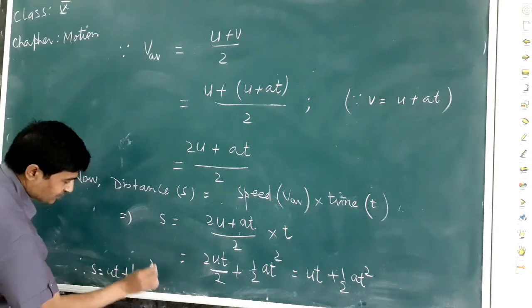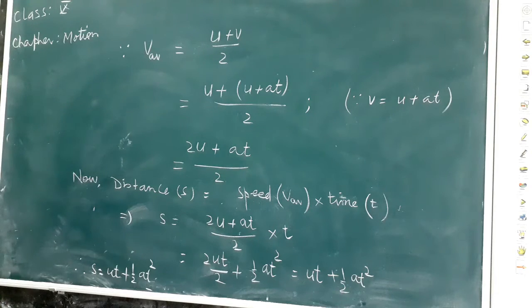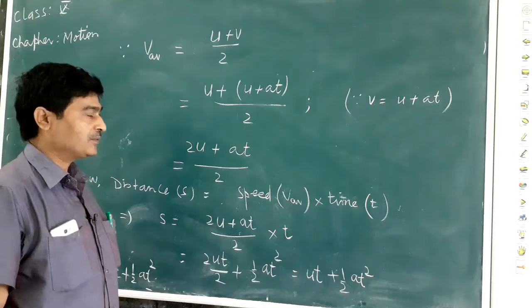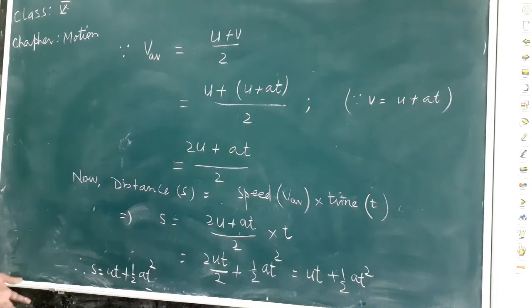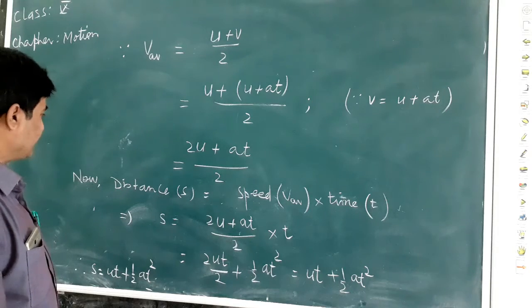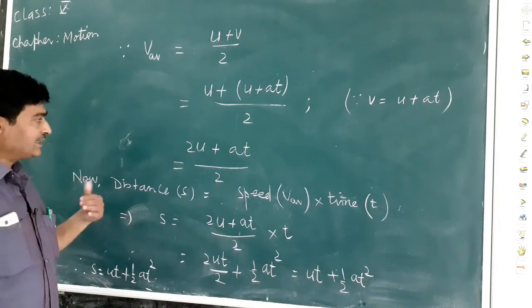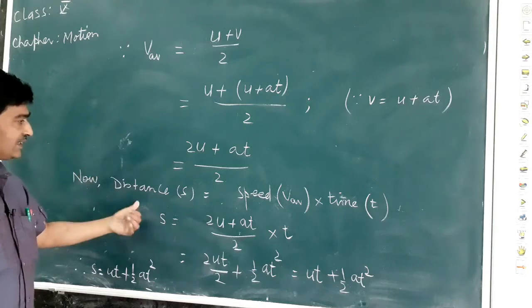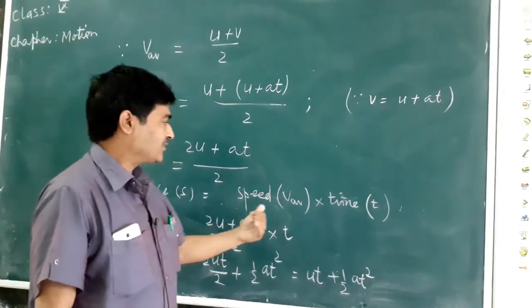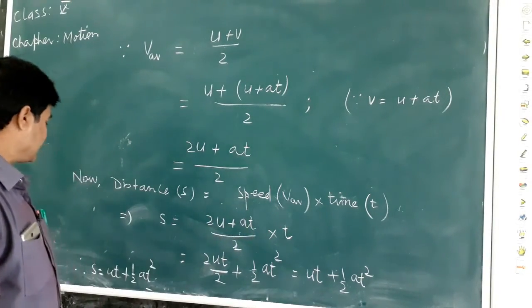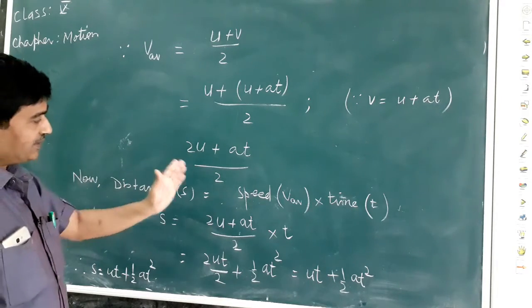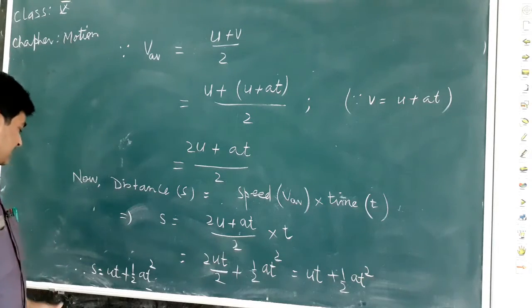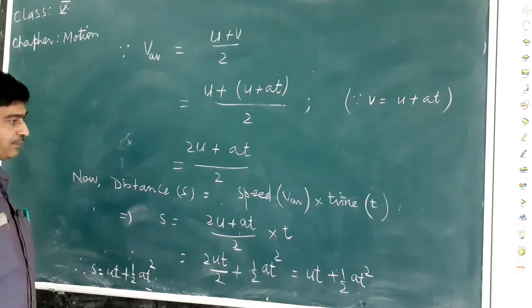The two equations of motion have been derived till now. First equation of motion: v equals u plus at. To derive this equation, we use the formula of acceleration. The second equation of motion, s equals ut plus half at square, can be derived using the formula of average velocity and distance equals speed times time.